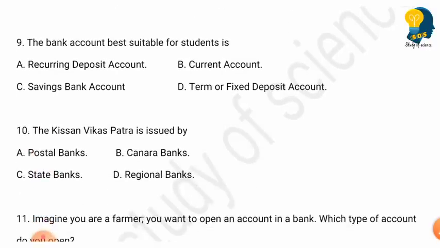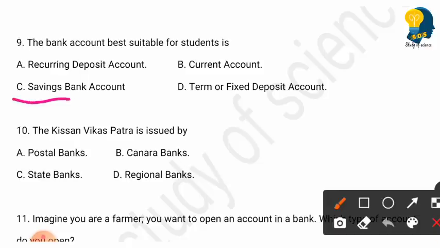The next question is, the bank account best suitable for student is. Options are recurring deposit account, current account, savings bank account, term or fixed deposit account. See, the bank account best suitable for student is savings bank account. So option C is the right answer.